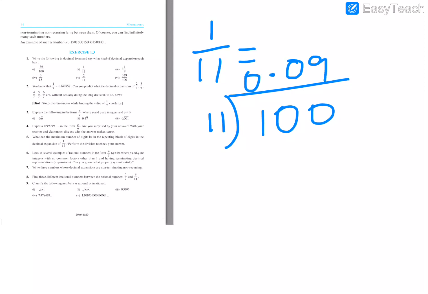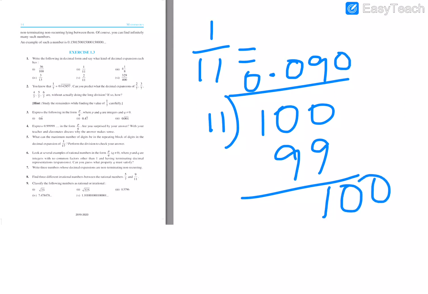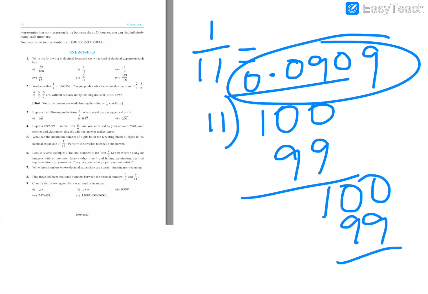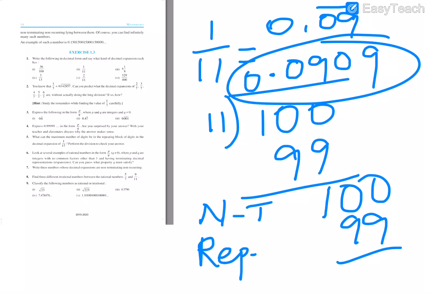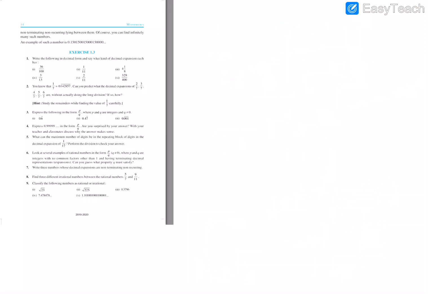The same way, 1 by 11, just divide this 1 with 11, decimal 0, 0.0, then 100, 11 nines are 99. So what is left out? 1. Again, since decimal is there, you can take a 0, but it will be less than 11. So you have to take one more 0 here and 100. Again 11 nines are 99. So what did we observe? 0.090909 are come. So we simply write 0.09 bar. And along with that we have to write non-terminating repeating. Since bar is there, we have to write non-terminating repeating decimal. So in this Roman, you either get a terminating decimal or non-terminating repeating decimal. So after this division, you will have to mention this also. So that is about first Roman.